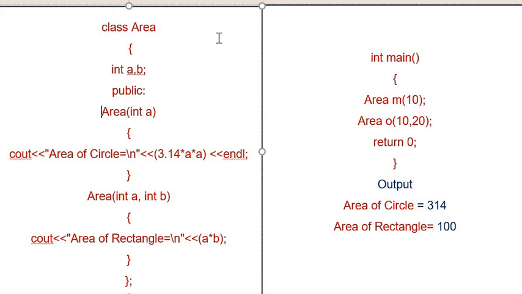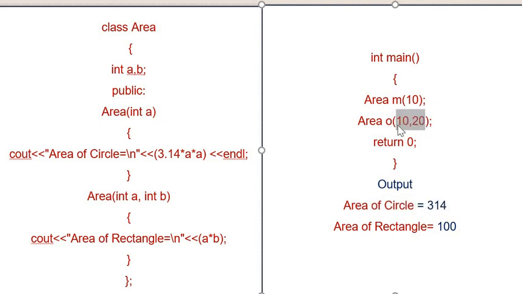So this value 10 will be copied into a, and here you can see that 3.14 into a into a means 3.14 into 10 into 10, and this value will be displayed. So you can say the area of circle is 314.